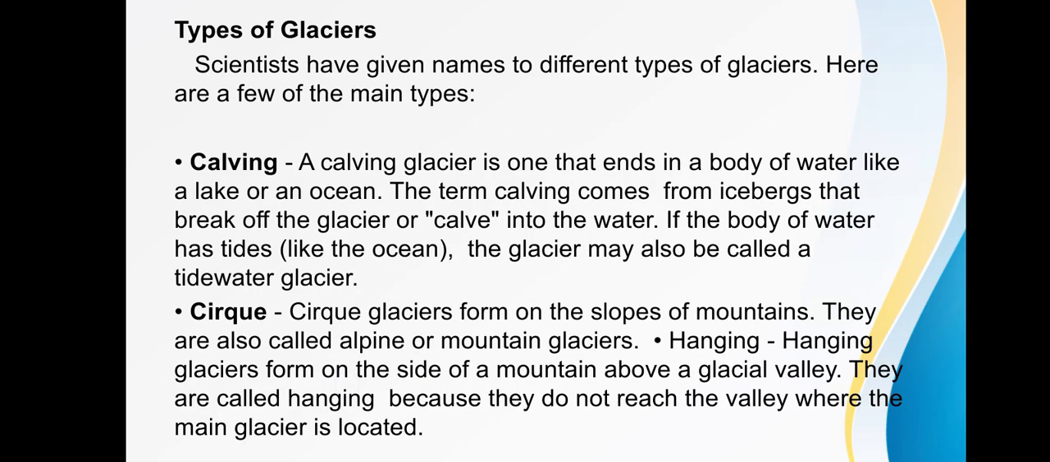Types of glaciers. Scientists have given names to different types of glaciers. So here are a few of the main types. The first one is calving. A calving glacier is one that ends in a body of water like a lake or an ocean. The term calving comes from icebergs that break off the glaciers, or calve, into the water. If the body of water has tides, like the ocean, the glacier may also be called a tidewater glacier.